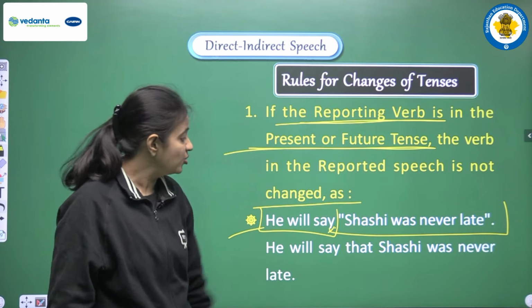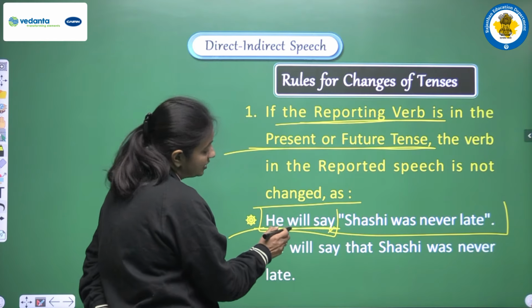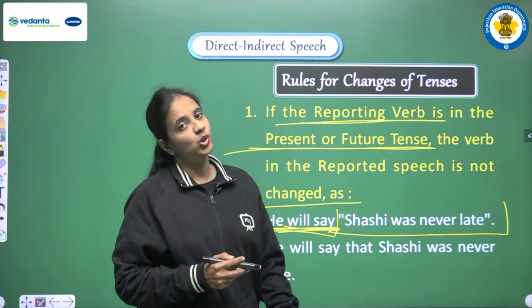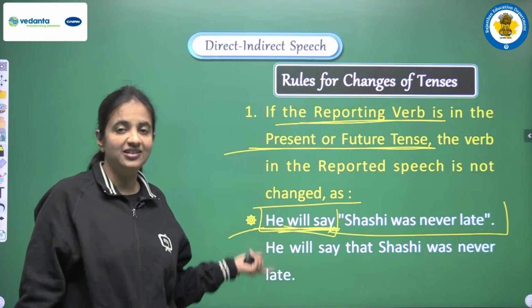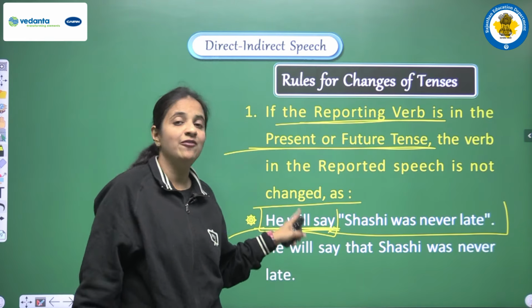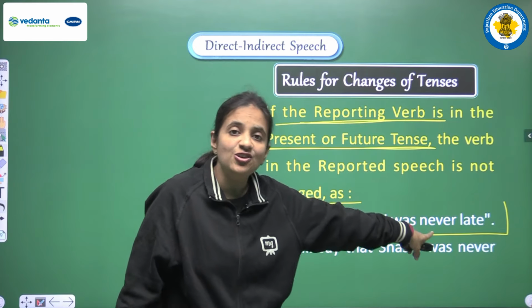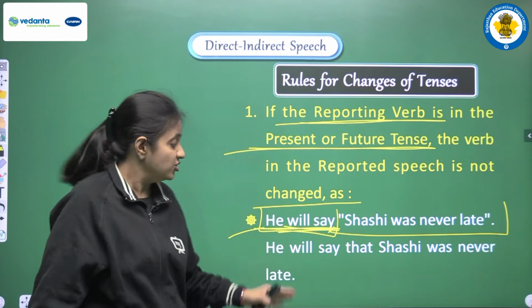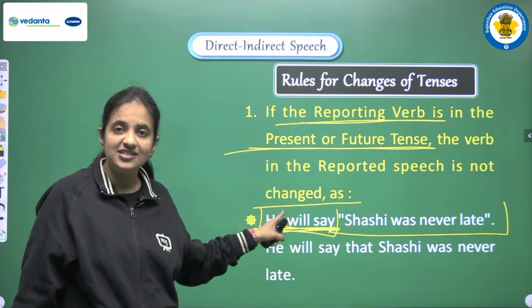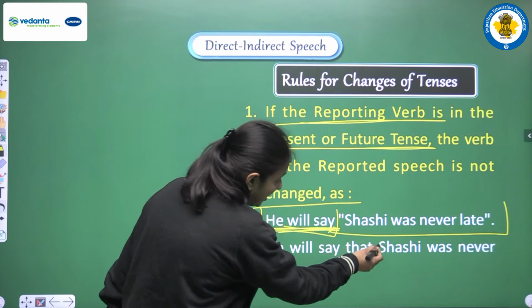Now according to the rule, we have to look at the tense of the reporting verb. Here we have "will say", which means we have future simple tense here. So according to the rule, when we have present or future tense in the reporting verb, we don't need to change the tense of the reported speech. Let's see how we convert this direct sentence into an indirect sentence. We write, he will say that.